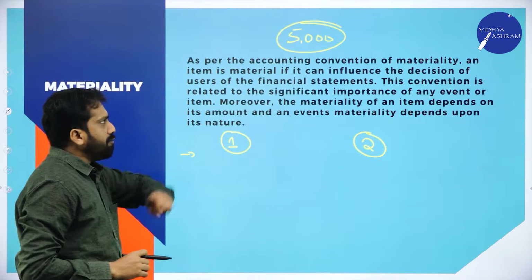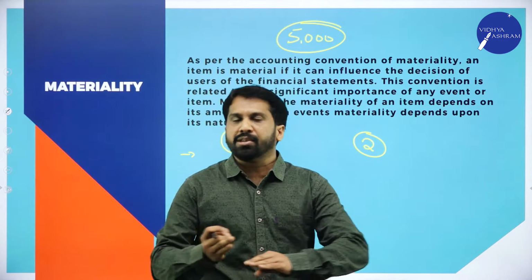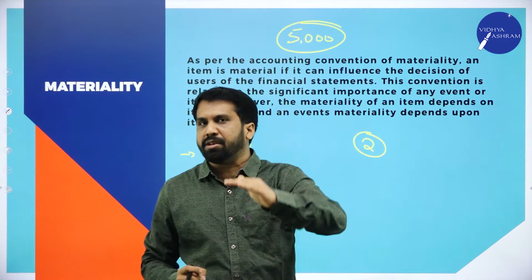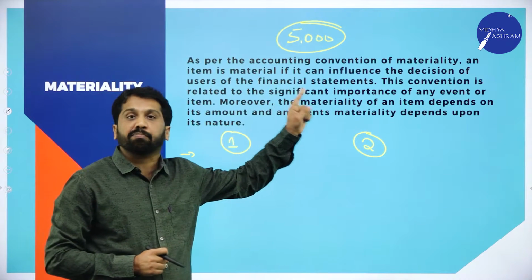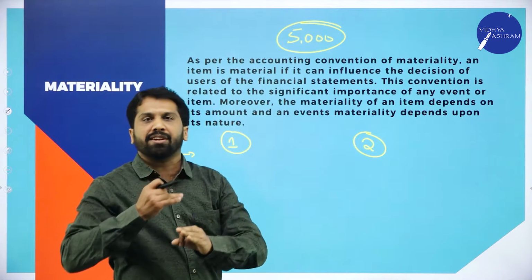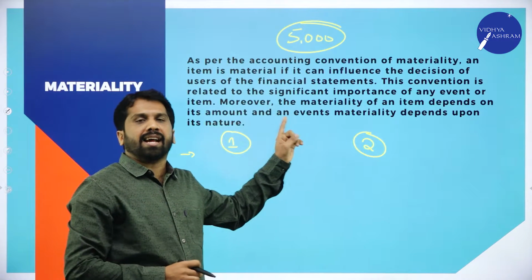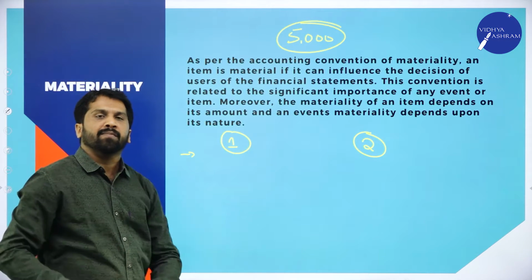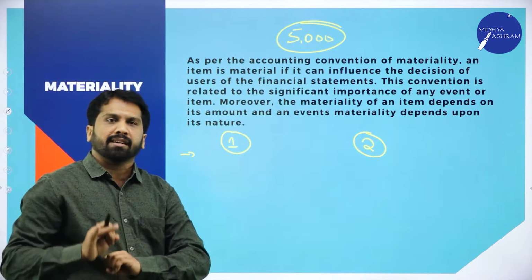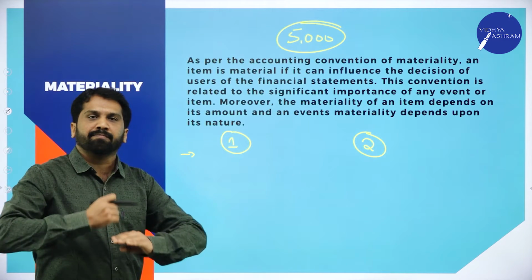Out of the 5,000, your parents also said that once your picnic is done, you have to give them the complete detail of your 5,000 spent. So whatever expenditure you made, I need complete detail. I have given you 5,000, so I need the detail of this 5,000. Now your picnic is done, you sit with your parents and give all your details.